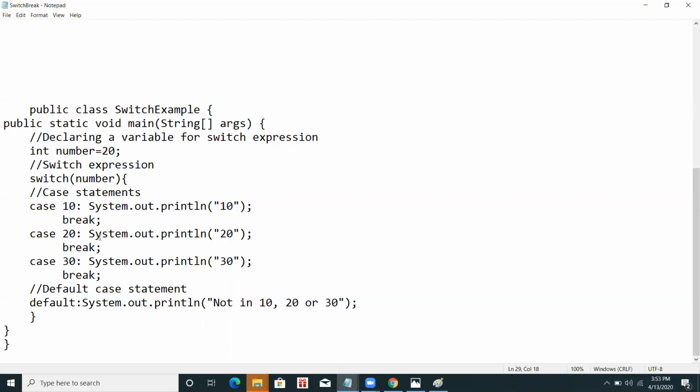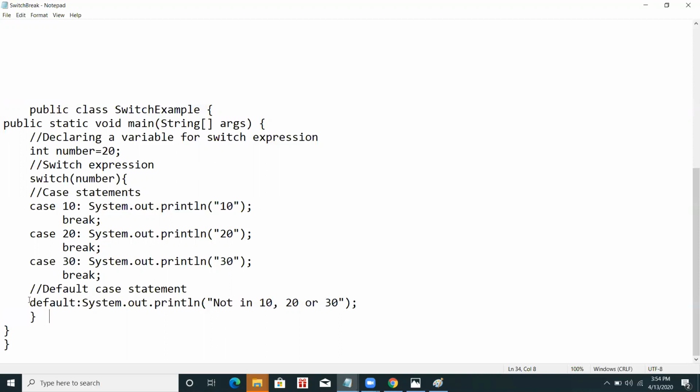I will tell you the use of break in just a minute. Since case 20 is true, its part is executed, that is System.out.println 20. Then it comes out of this block.